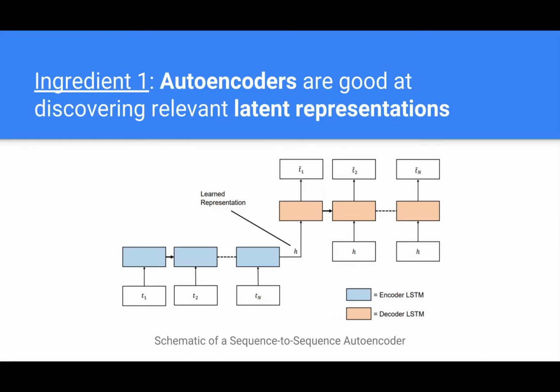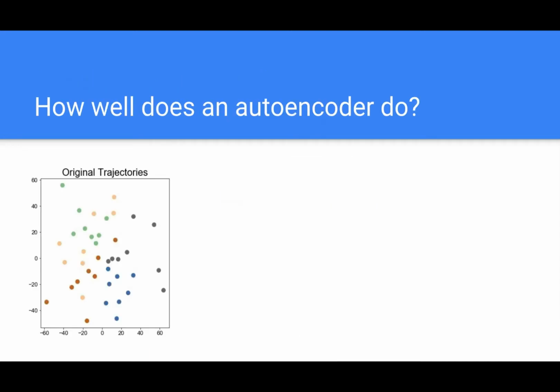So what happens when you take a time series dataset and feed it into a sequence-to-sequence autoencoder? Is it possible to use the learned latent representations to capture the key essential characteristic of each time series and ignore some of this complex noise in the time series data? Well, we did an experiment to find out.